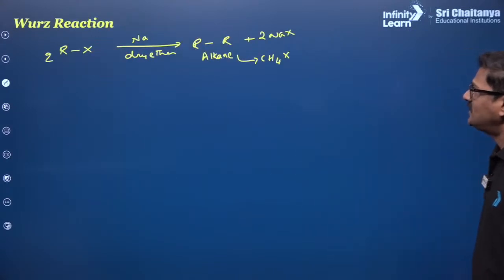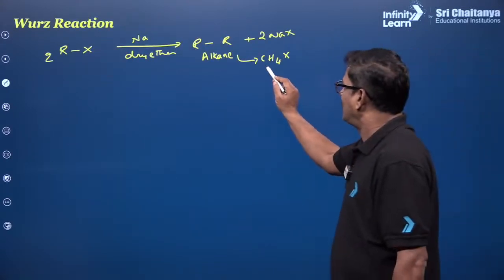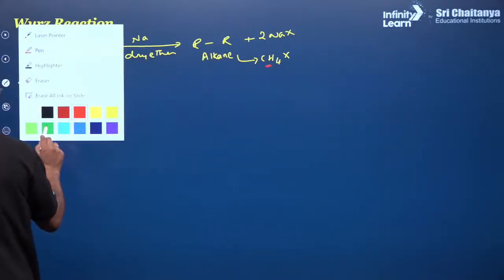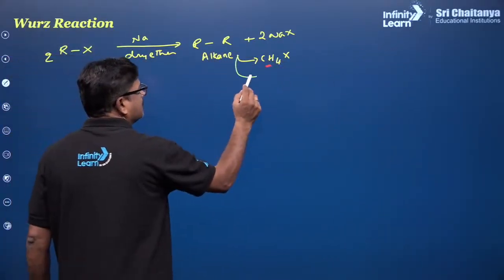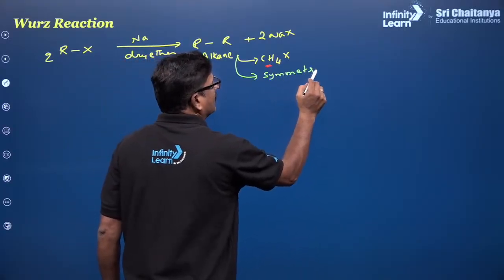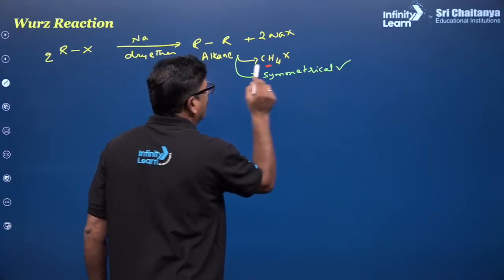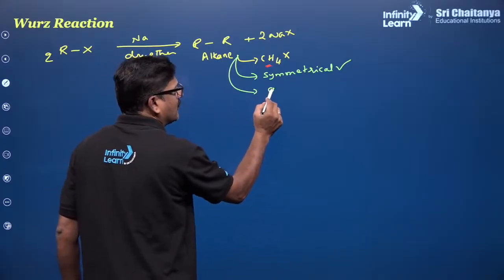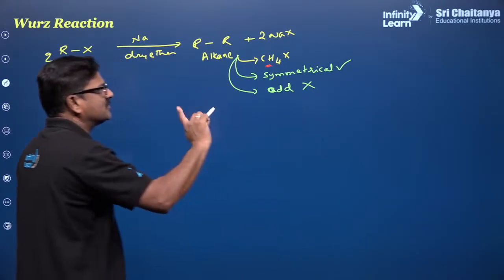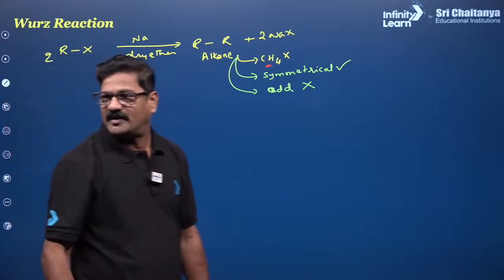So methane cannot be prepared, and the limitation of the Wurtz reaction is very important. Only symmetrical alkanes are prepared, and alkanes with an odd number of carbons are not prepared.